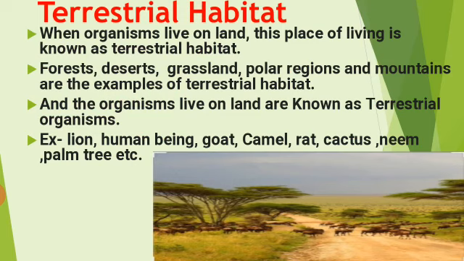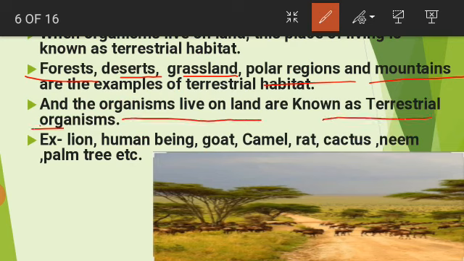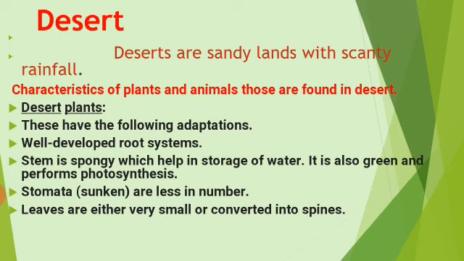Just I explained that terrestrial habitat means habitat on land, and there are some types of terrestrial habitat, and they are forest, desert, grassland, polar region, mountain, etc. These all are on land, so these are called terrestrial habitats, and the organisms that live on land are known as terrestrial organisms like lion, human being, camel, rat, plants, etc. Now I am going to explain all the terrestrial habitats one by one, and the adaptations of plants and animals found in that region.